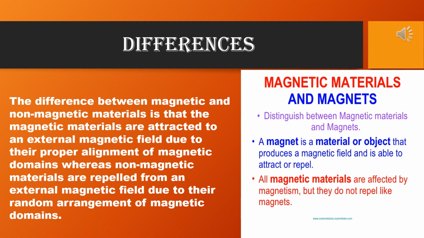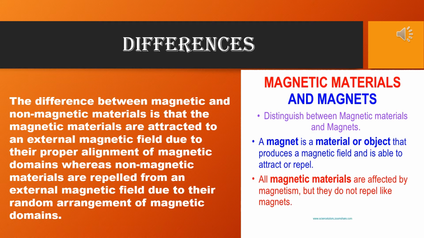Now, the differences. The difference between magnetic substances and non-magnetic materials is that magnetic materials are attracted to an external magnetic field due to the proper alignment of their magnetic domains, whereas non-magnetic materials are repelled from an external magnetic field due to the random arrangement of their magnetic domains.